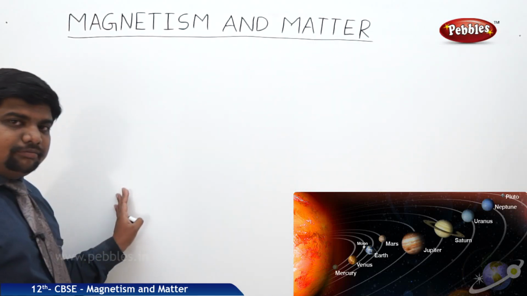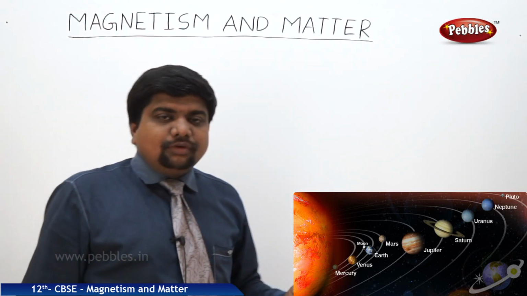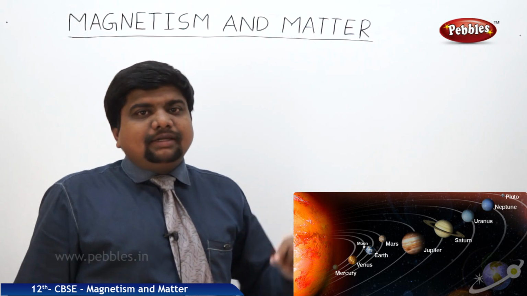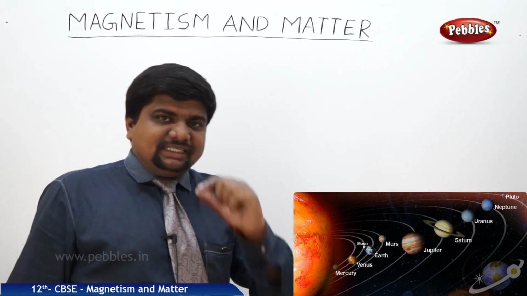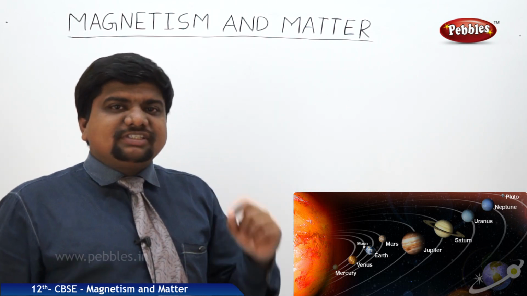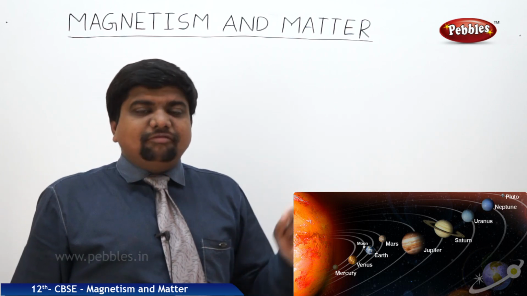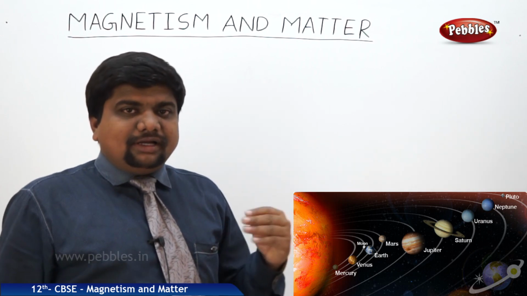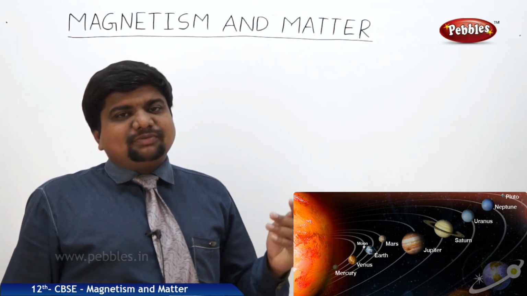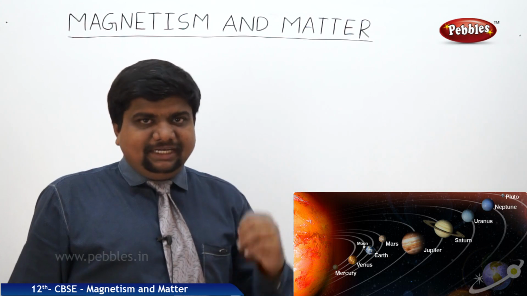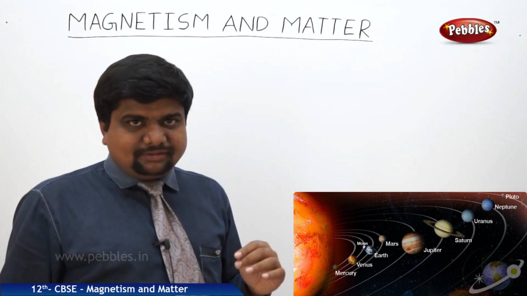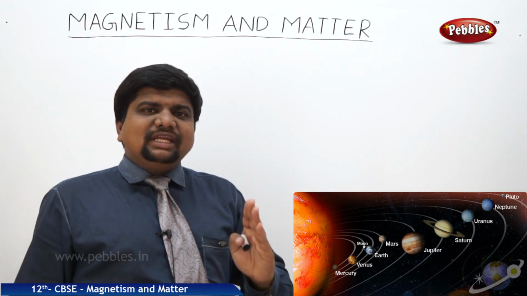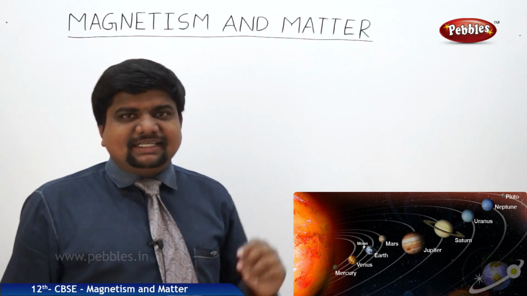In the previous lesson, Moving Charges and Magnetism, we discussed the magnetic properties of materials on the basis of charges inside them. Whenever an electric current is flowing through a conducting medium, there is a possibility for the production of a magnetic field. That was the previous lesson. We discussed only charge-oriented magnetic fields.